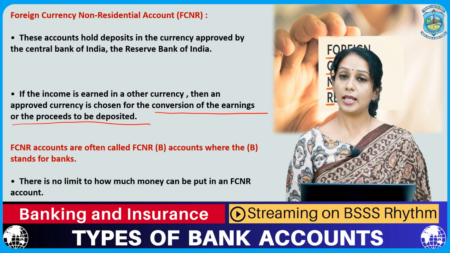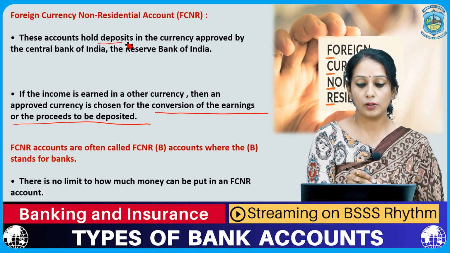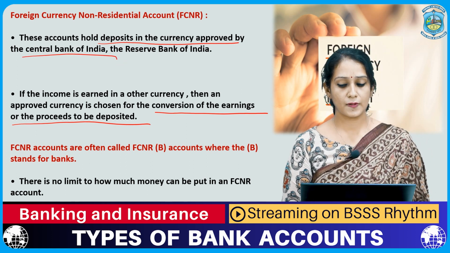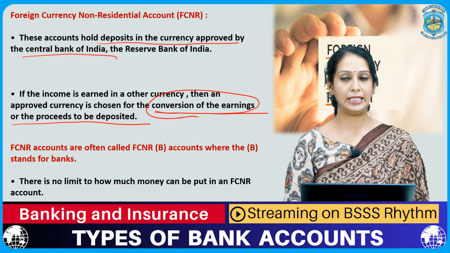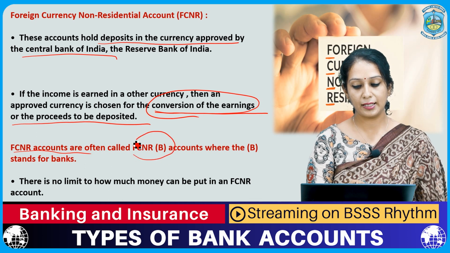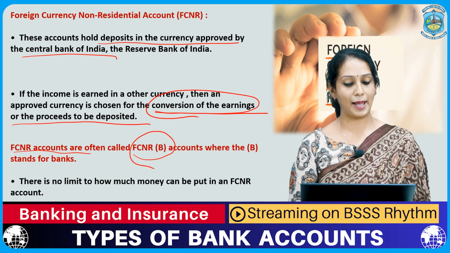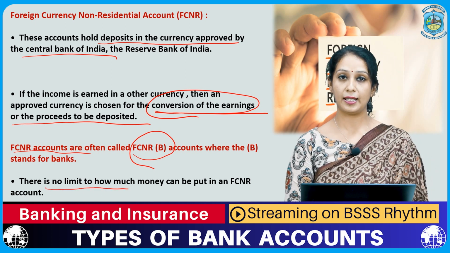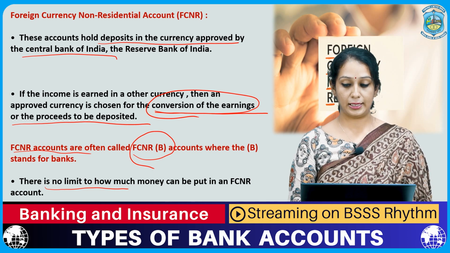So all you have to take care of while depositing money in the FCNR account is whether your currency is approved by the Central Bank of India or not, and if it is not, then do not worry, the conversion of the earnings can happen easily. Now, FCNR accounts are also known as FCNR B accounts. That is very simple logic, wherein B stands for bank. Again, there is no limit on how much money can be put in an FCNR account, and any amount of balance can be maintained.